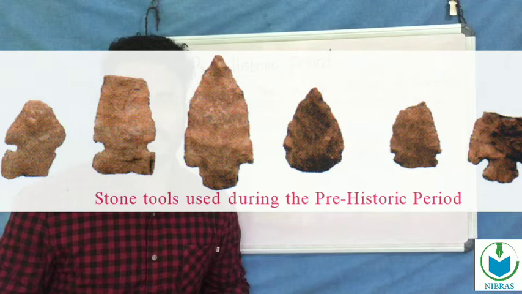So we get information about the people of the prehistoric period: their main occupation was hunting, and they used tools such as rough stones. Look at the stones, it was a rough stone. So we can get this type of information from the tools of the prehistoric period.